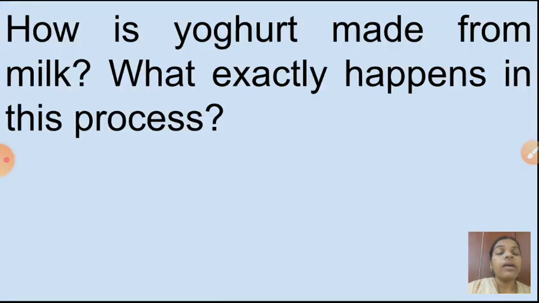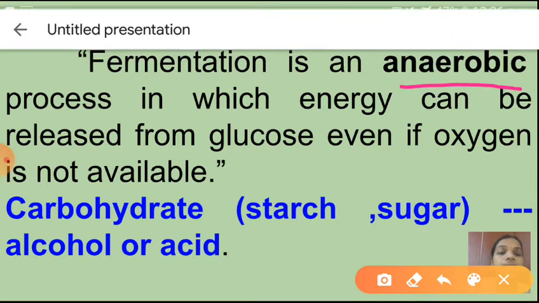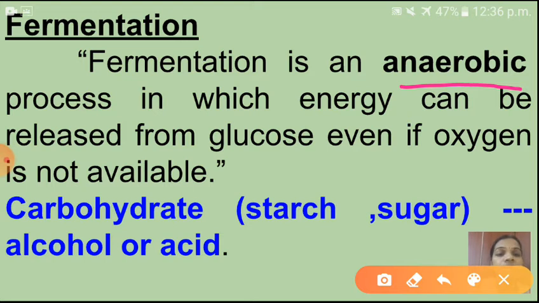In which way it is used? See here children, how is yogurt made from milk? We get yogurt from milk only. What exactly happens in that process? The main process is fermentation. Fermentation is an anaerobic process in which energy can be released from glucose even if oxygen is not available.